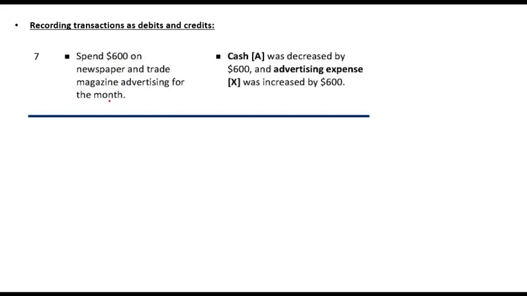Spend $600 on newspaper and trade magazine advertising for the month. You are spending something, that means your cash is going out, so a decrease in cash is credited. Advertising is an expense, so advertising expense is debited because it is going up. Any confusion so far in any transaction?